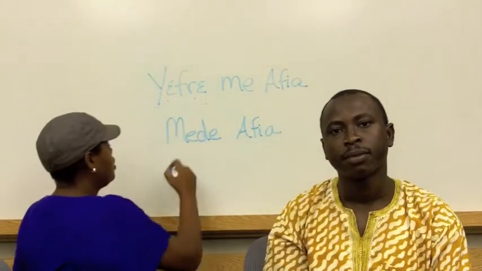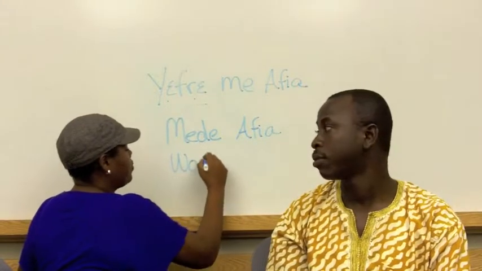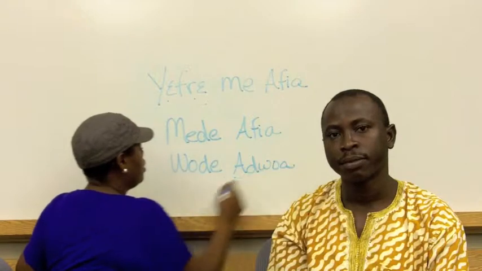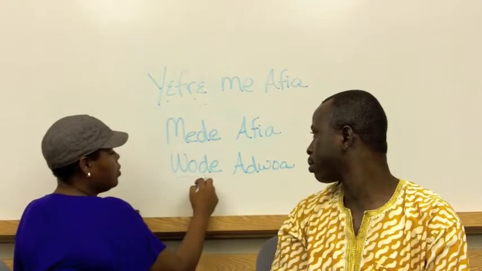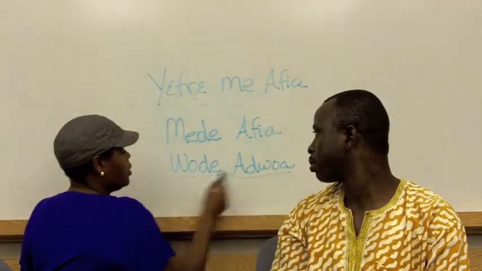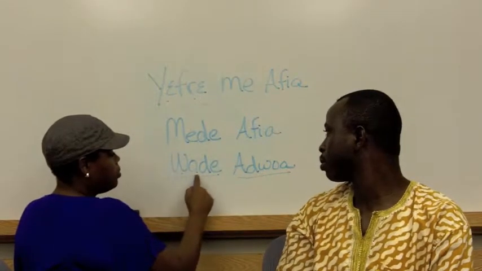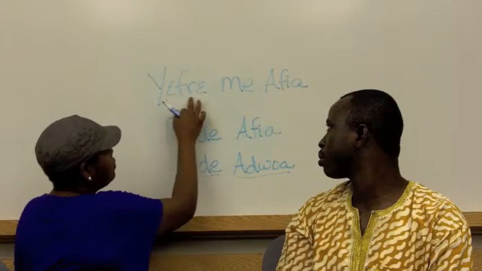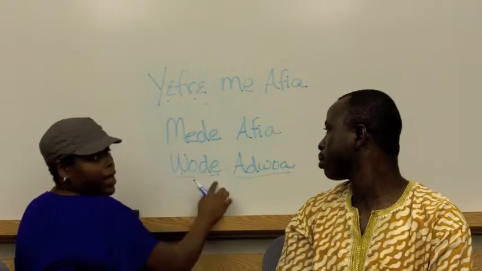Another example would be "wo de Ajwa." Again, we have you are called Ajwa. So we have our pronoun, you, plus our verb. Just like the other examples, yefre, me de, wo de.